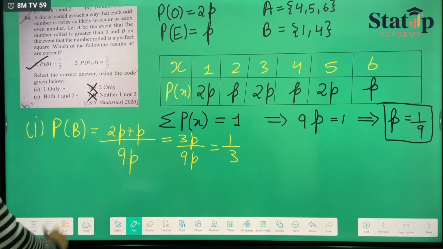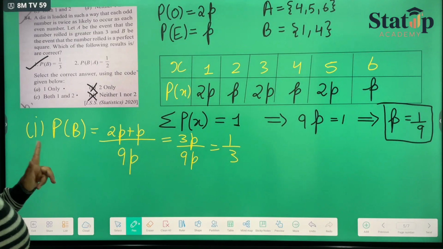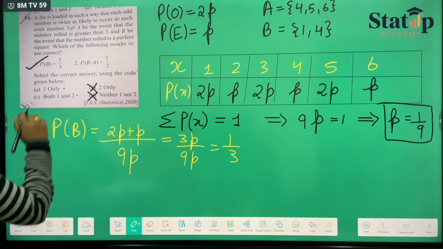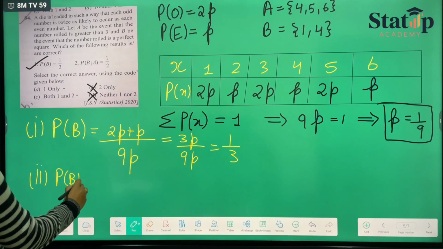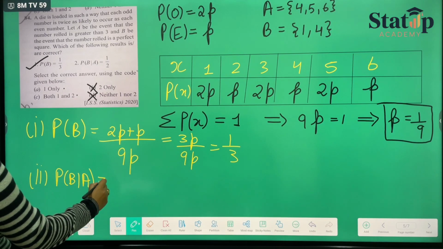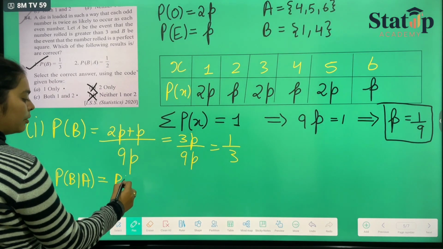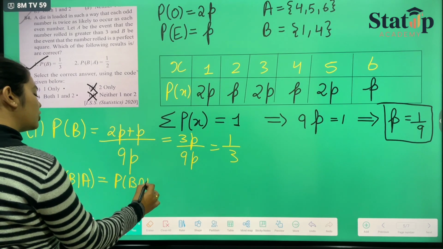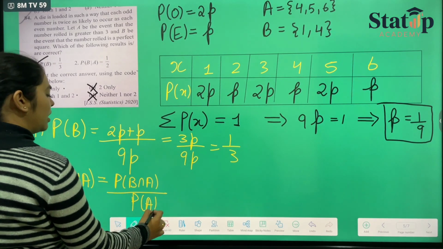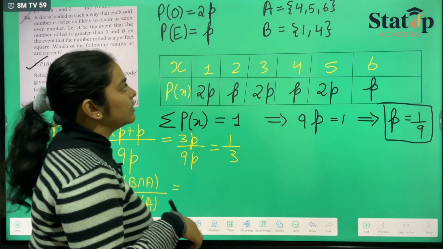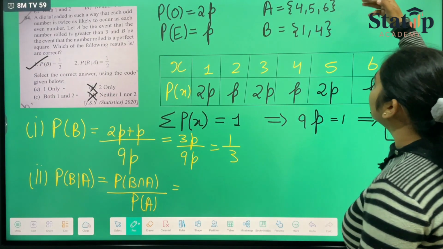These two get cancelled. The next option is the probability of B given A. The conditional probability of B given A is the probability of B intersection A upon the probability of A. Now the probability of B intersection A means the common terms between them.